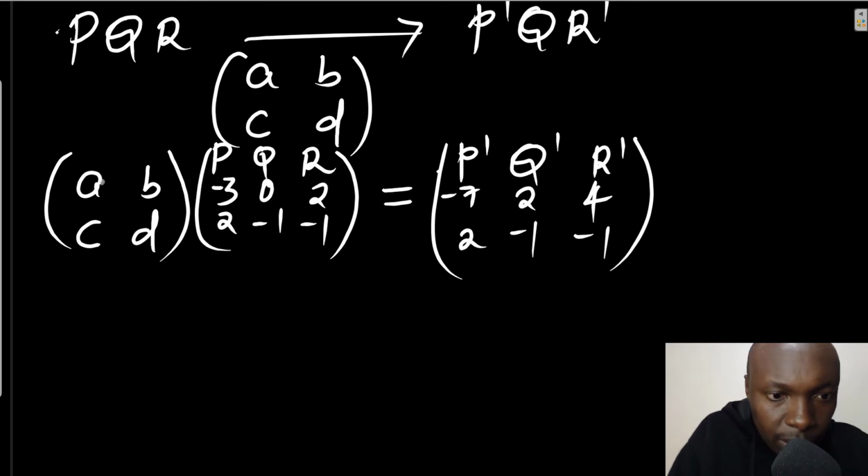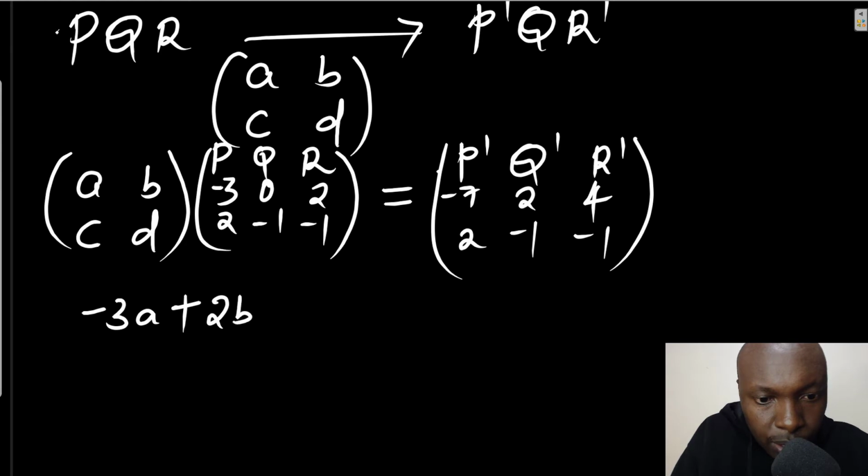Row 1, column 1: this row AB multiplied by this column -3, 2. So this will be A times -3, which gives -3A, plus B times 2, we get 2B. That one should give this value here, -7. Now I take row 1, column 2.